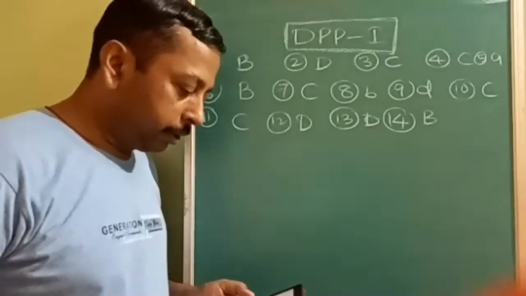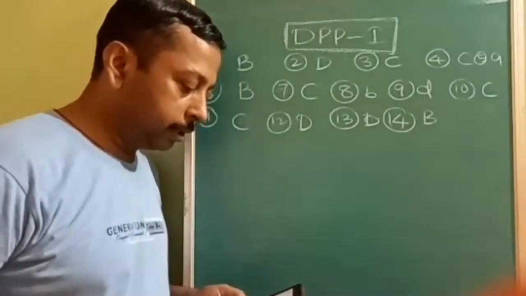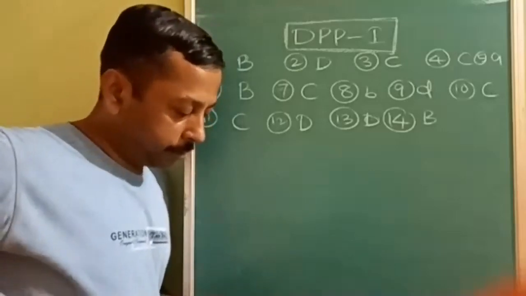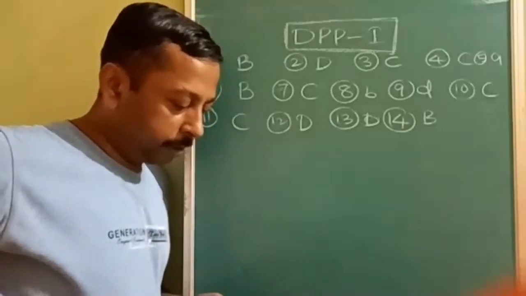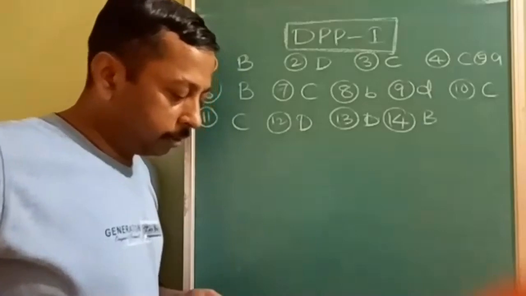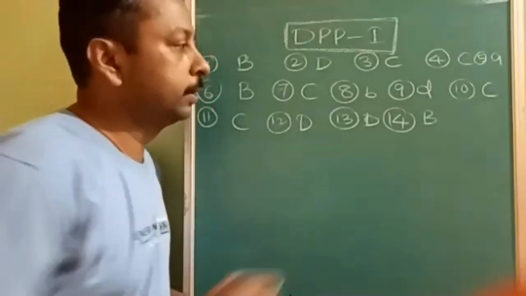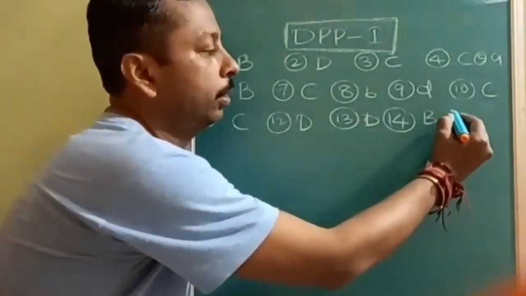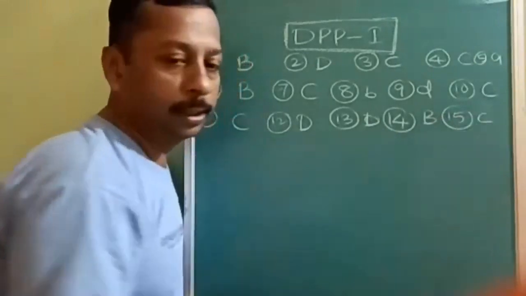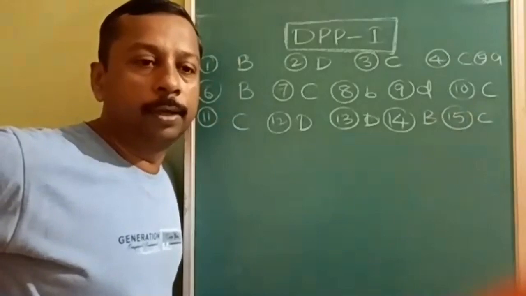What is the function of gum arabic in the preparation of Indian ink? Option A, coagulation. Option B, peptidization. Option C, protective colloid. Option D, adsorption. What is the answer? Actually, gum arabic is a protective colloid with a good gold number. So the answer is C. Gum arabic is a protective colloid.